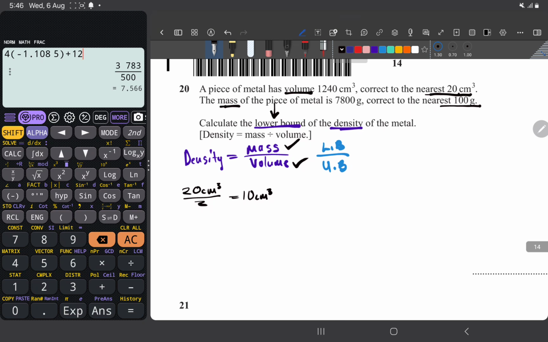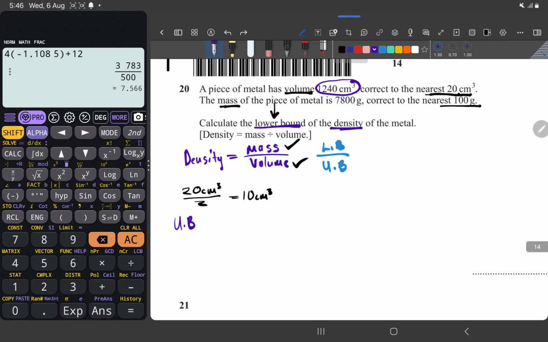Now, what do I want for volume? I want the upper bound. To get the upper bound for volume, I take the volume they measured and add 10. If I wanted the lower bound, I would subtract 10. So first you go to what it was measured to the nearest, divide that by 2, then the value you get is the value you use to get the bounds. For upper bound, you add. For lower bound, you subtract that value. It was to the nearest 20, we divided by 2, we get 10.